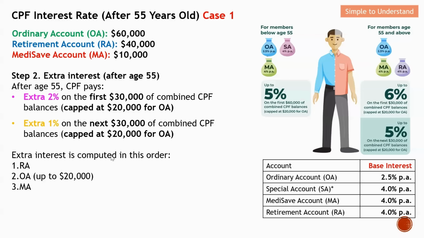For members that are after 55 years old, the extra interest is computed in this order. The first one will be RA, followed by OA, and this OA maximum will be only at 20K. After that will be MA. For this case here, let's say this member has an RA of 40K. Therefore, the extra 2% won't come from OA because RA, in fact, has more than the first 30K. So for this particular case, the first 2% will be purely on the RA, nothing from the OA.